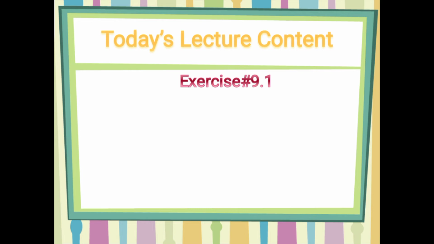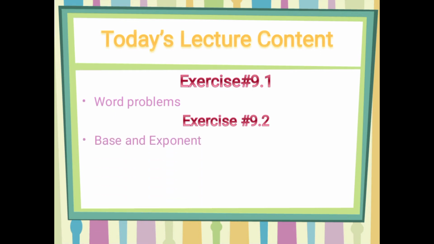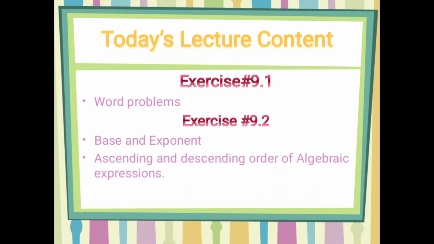So we are going to revise exercise number 9.1, and the topic I have picked from it is word problems, and the second is from exercise number 9.2: base and exponent, and ascending and descending order of algebraic expression. These are the topics that are coming in your monthly test.